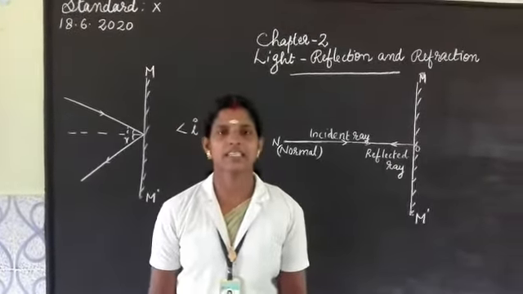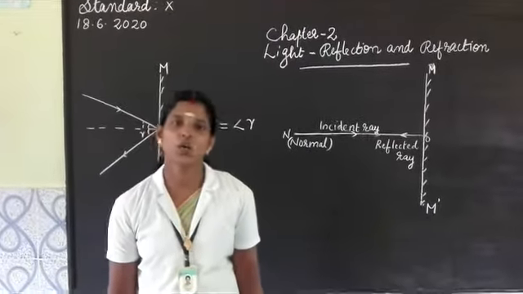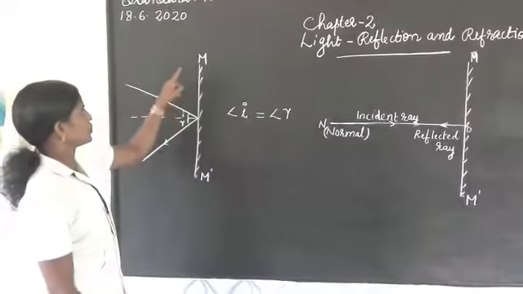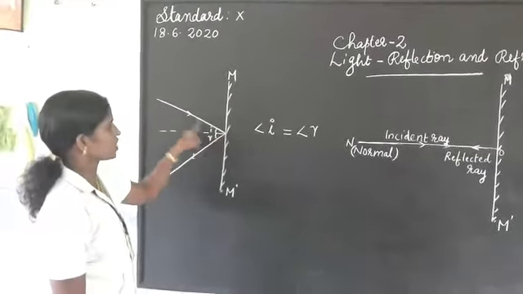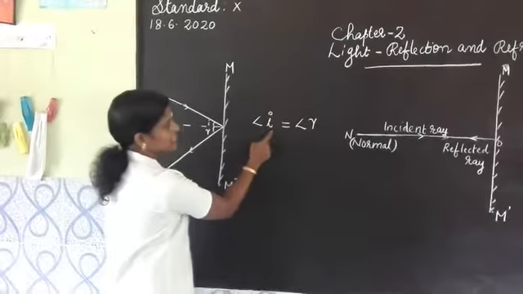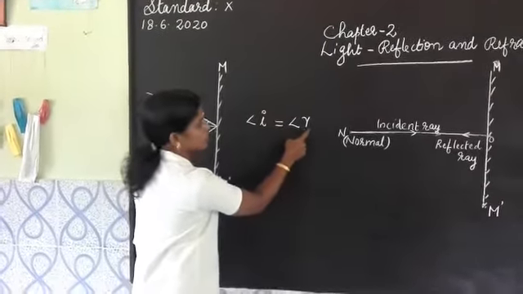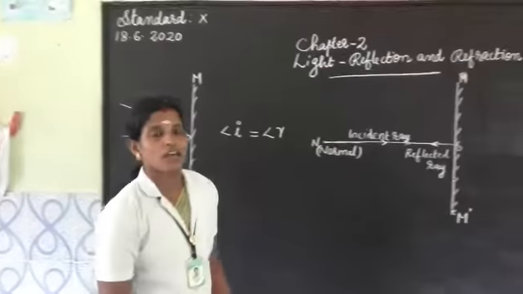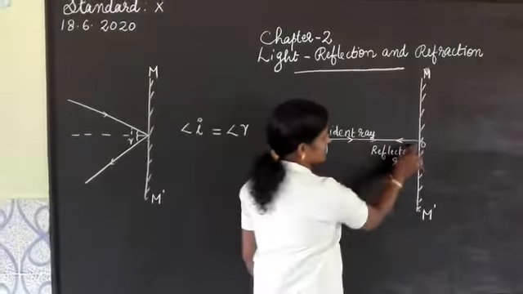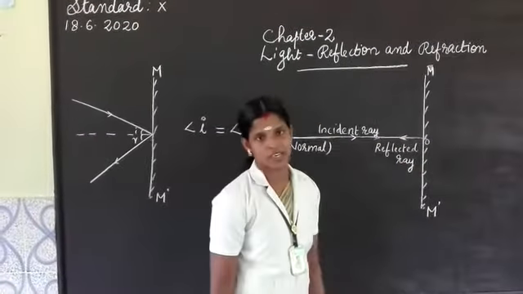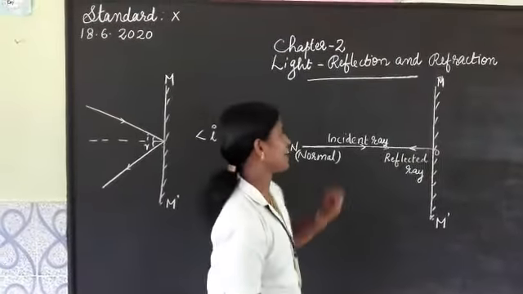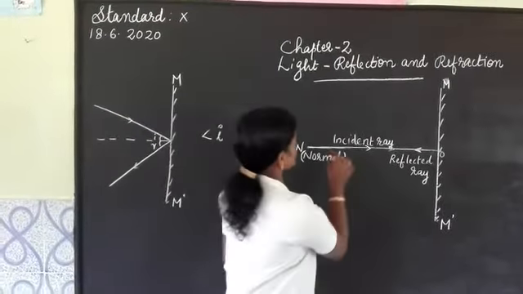In the previous class, we discussed the laws of reflection of light. In that case, when the ray of light is falling obliquely on the mirror surface, we saw that the angle of incidence is equal to the angle of reflection. Then, can you say what will happen when the ray of light is falling perpendicular to the mirror surface? Perpendicular to the mirror surface means if it is falling at 90 degrees, what will happen?